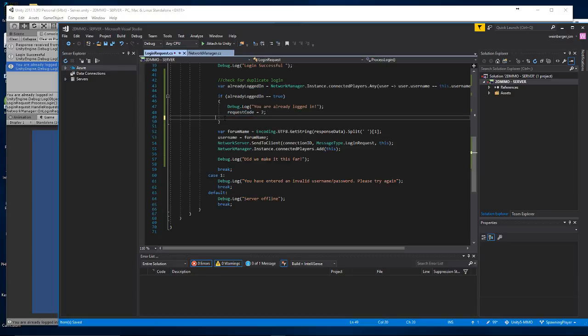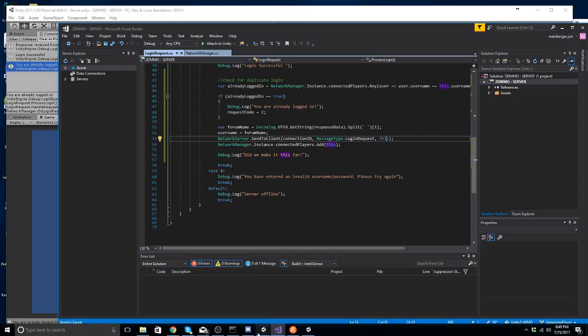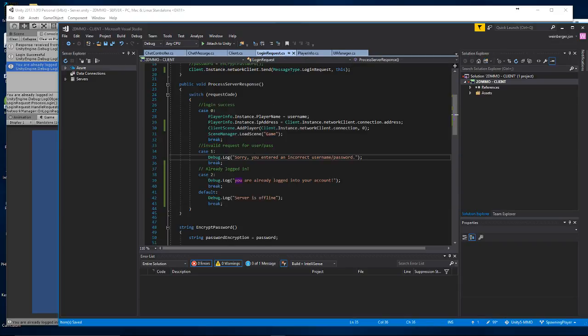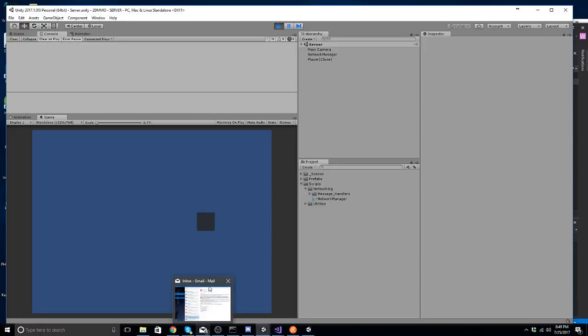And what's going to happen is when we get down to this line right here, we're going to send this class over to the client, and they're going to parse it on their end over here. Request code is going to have a value of 2, and they're going to get you're already logged in. Alright, so let's go ahead and save this and test it out. We should be okay.